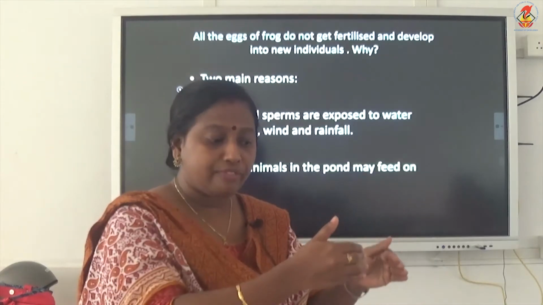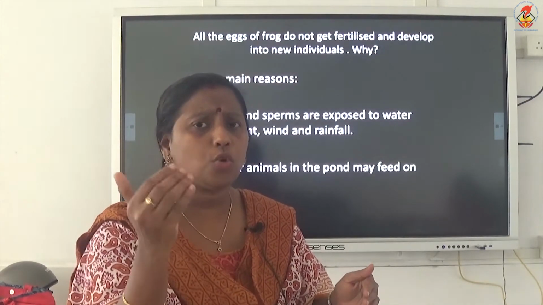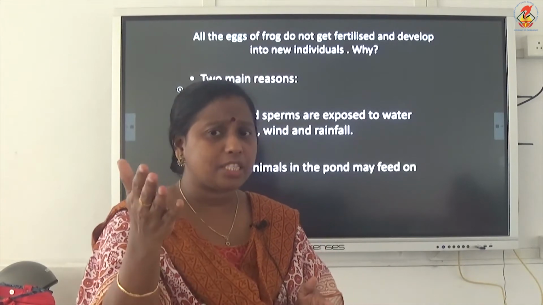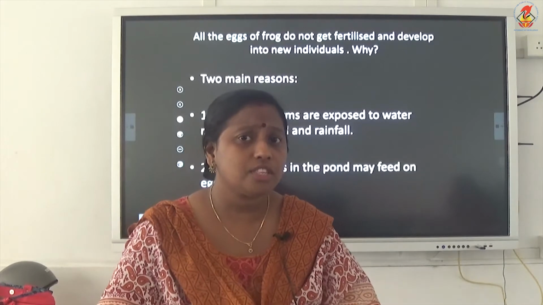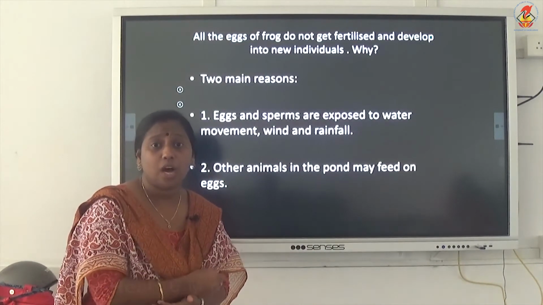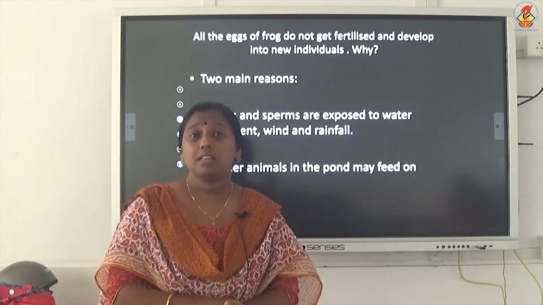From the explanation I gave you from the beginning, the answer will be clear to you already, isn't it? I think I have explained the answer once or twice throughout this video. What is the answer to this question? The chances of survival of the young one are very less, or the chances of fertilization are very less in the case of frog.